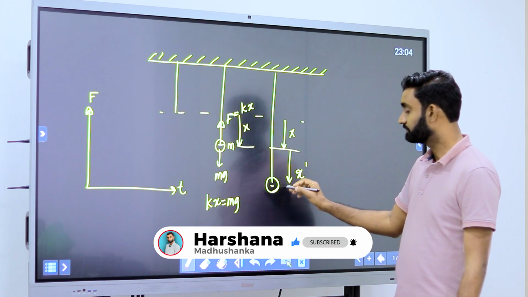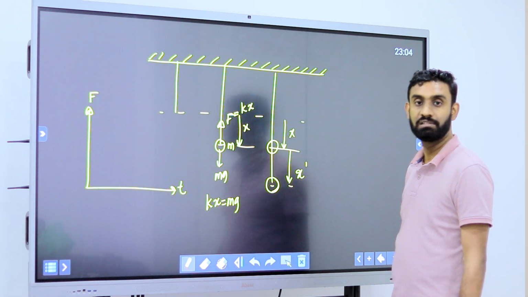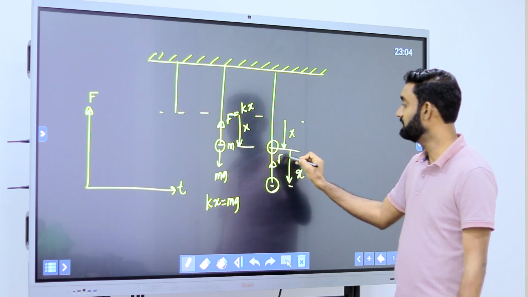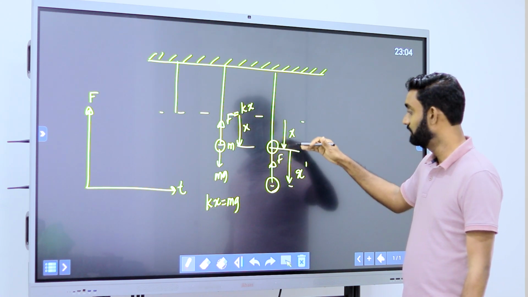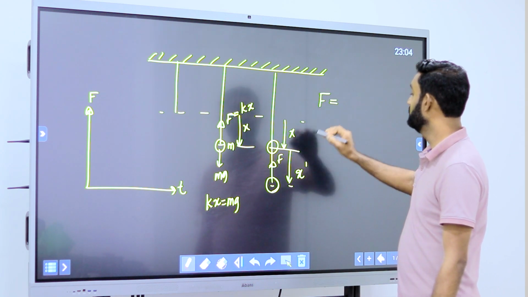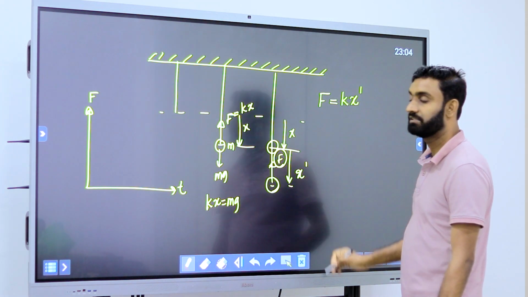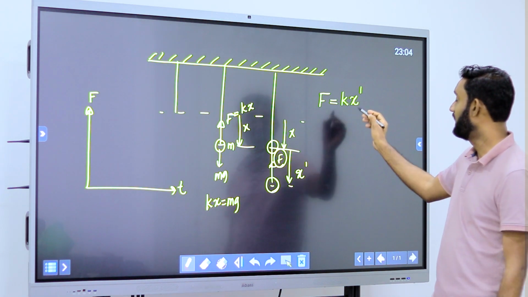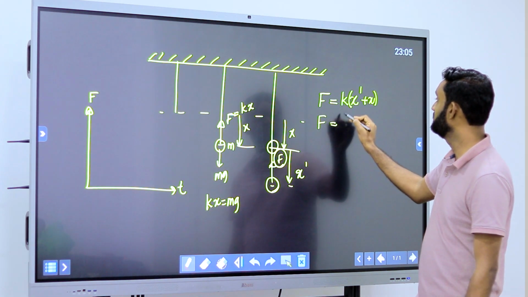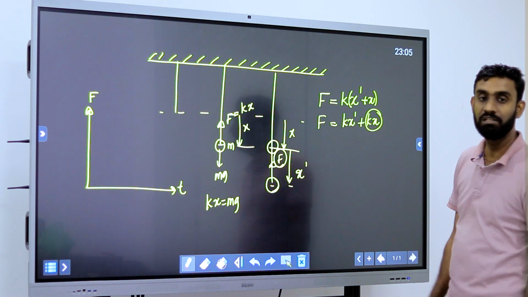Now, when it comes to here, it is already balanced. Then we want excessive force as the additional tension to get this kind of x dash extension. Now this F is equal to k x dash, right? From here, actually the x dash should be x, but now F is equal to kx dash plus kx, and now this is mg, right?